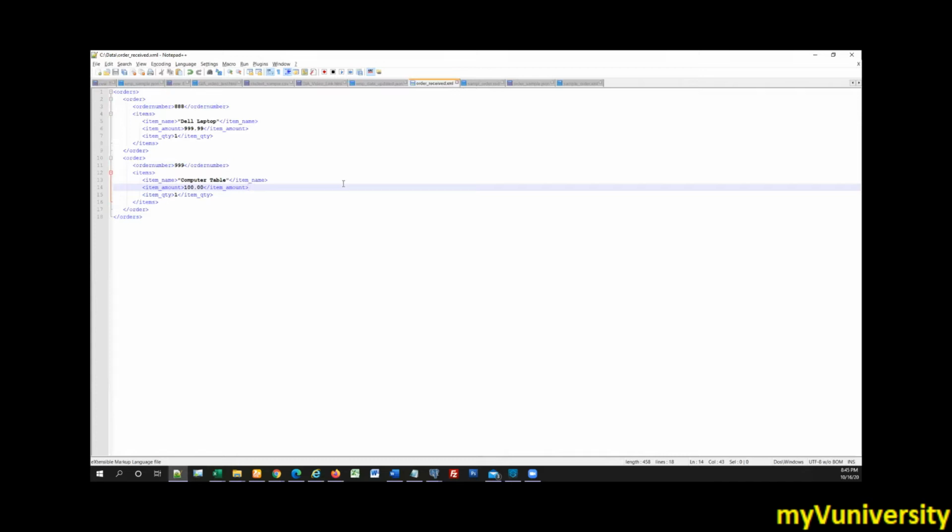Okay, so orders, then order, item name, item amount, quantity. In the XML we don't require the double quotation, like for computer table and Dell laptop. You remove that, it is probably the reason it treats it as text.